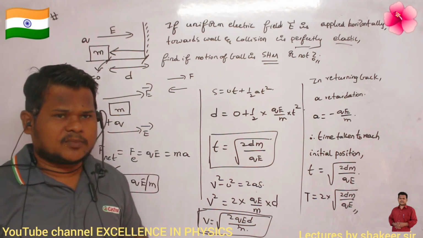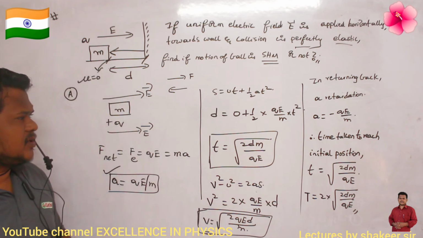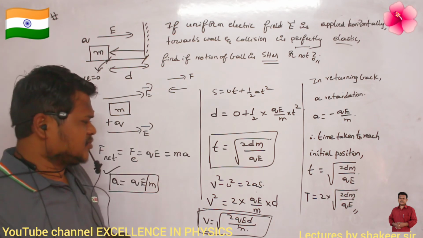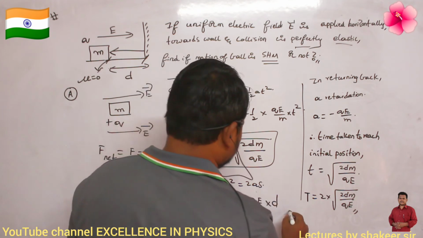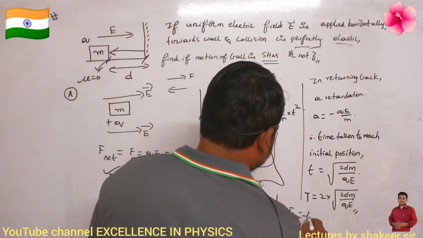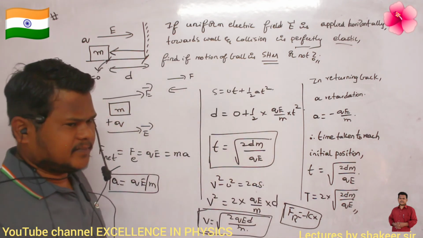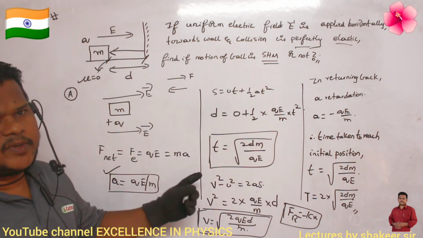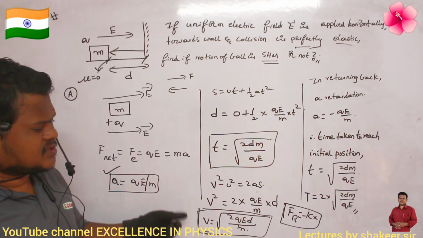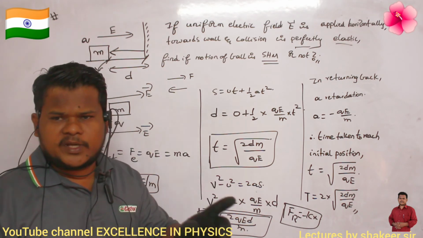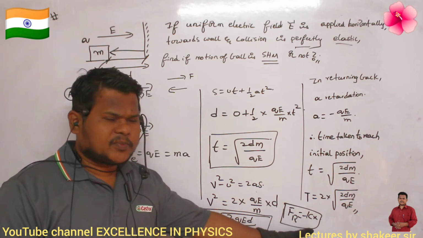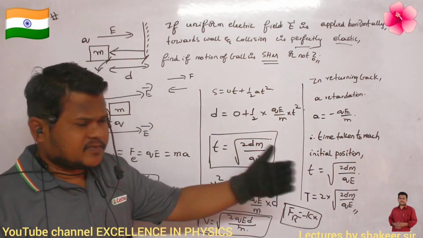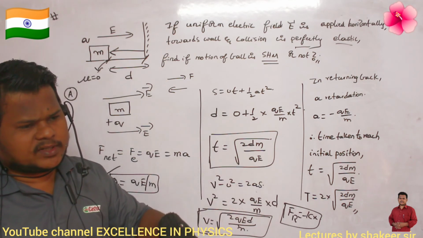This is not a simple harmonic motion. Why? In simple harmonic motion, the body oscillates only with the help of a restoring force. What is the restoring force? F_r is equal to minus kx. If this force is present, then only it is called simple harmonic motion. There should be a restoring force which is always trying to bring the body back to the mean position. Are you able to understand? And the restoring force is directly proportional to x, so if the x value changes, the restoring force also should change.